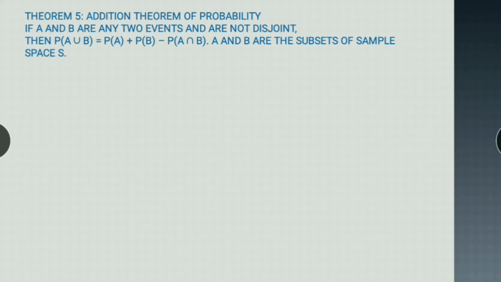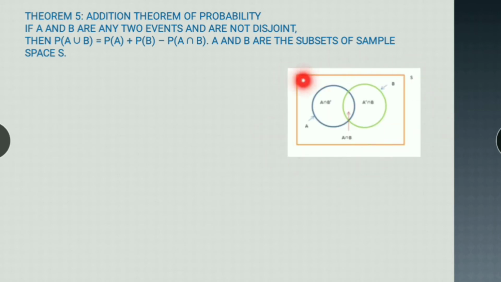It can be in A, or in B, or in both of them, right? So A union B means or, and intersection means the common thing. A intersection B means and, meaning it is in A also and it is in B also. So remember this: union means or, intersection means and. So let's prove this.